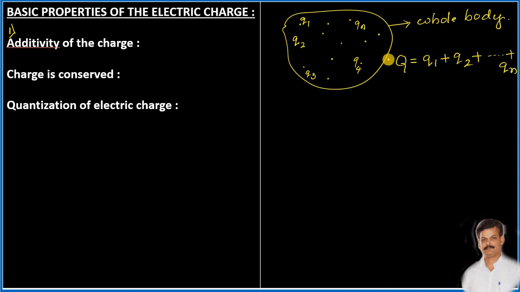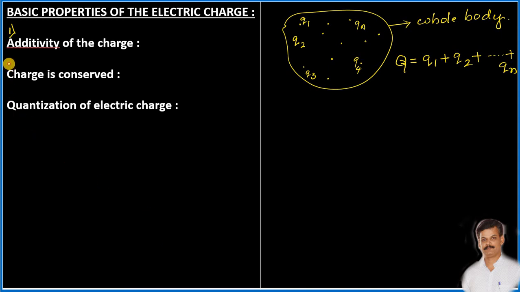So if we consider the sum of magnitude of all the charges present on that body, then that will give us the total charge present on the body. Hence, this property is called the additive nature of the charges. From this, we come to know that the total charge of a system can be obtained by simply adding algebraically all the charges which are present in the system. Okay, remember this.